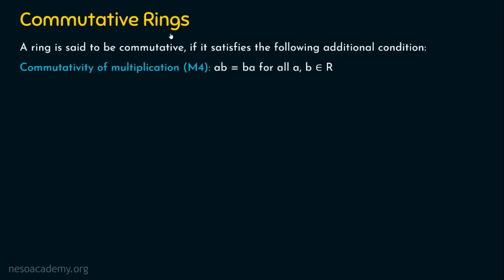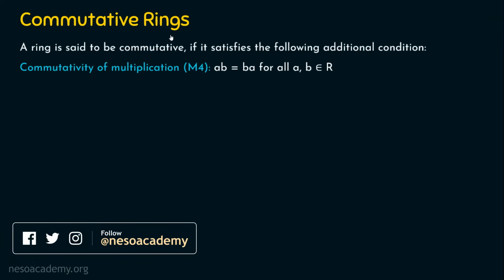In addition to it, if it is commutative under multiplication, that is A into B is equal to B into A, for all A, B that you take belonging to R, then the ring is said to be a commutative ring. A commutative ring has already satisfied A1 to A5, M1 to M3. In addition to this, it also satisfies M4. We are done with rings and commutative rings.